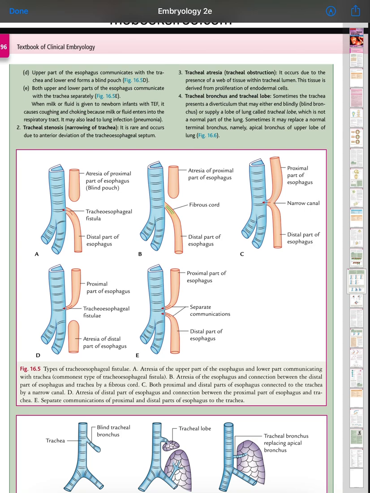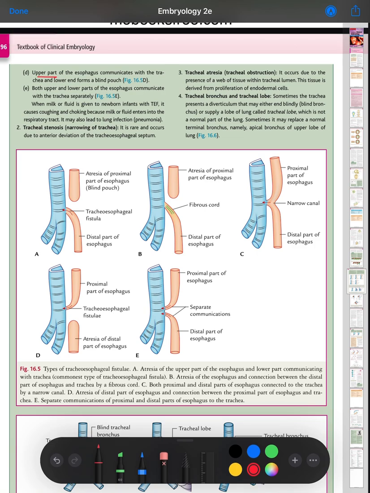Fourth one, type D: the upper part of the esophagus communicates with the trachea and the lower part forms a blind pouch. Type E: both the upper and lower parts of the esophagus communicate with the trachea separately.